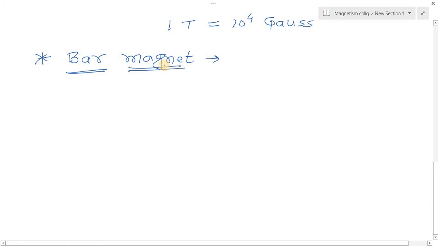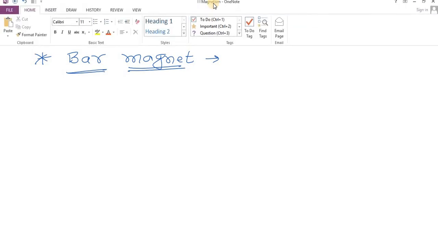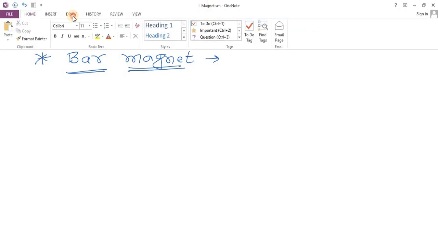A bar magnet is said to have magnetic pole strength plus Qm and minus Qm at the north and south poles respectively. See, if we draw a diagram of a bar magnet, it is like this. I draw a diagram here.